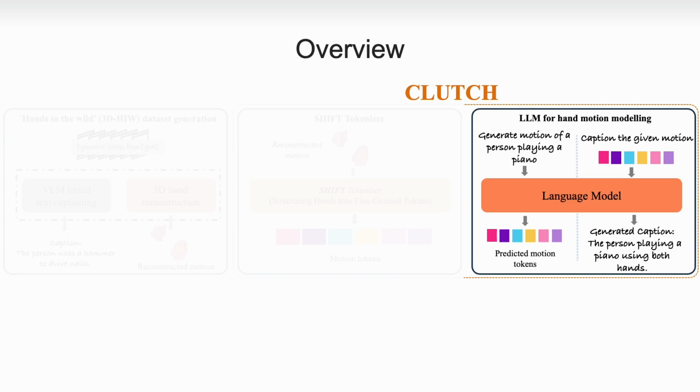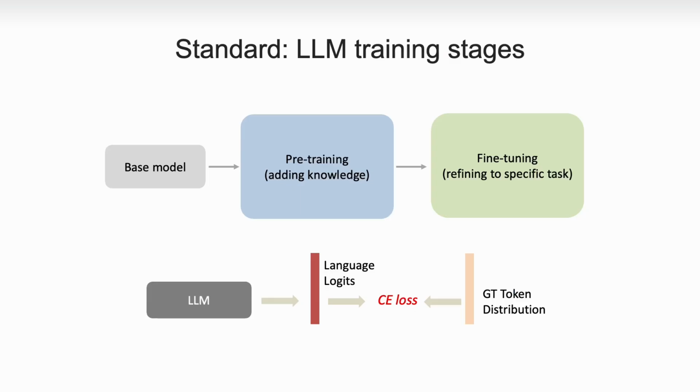Using the Shift tokenizer, we can now design Clutch. To repurpose the LLM to predict motion, we first need to add Shift's motion tokens into the LLM's vocabulary. Standard animation-enabled LLMs are trained in two stages: a pre-training stage, where the model learns knowledge about a new domain, and fine-tuning, where the model is refined to a particular task. In both of the stages, the model is trained using next token prediction. While this token-level cross-entropy loss encourages correct next token prediction, it does not guarantee motion fidelity, smoothness, and realism.